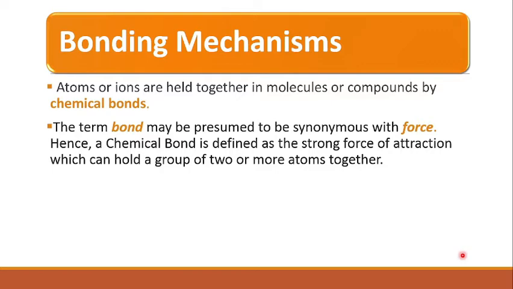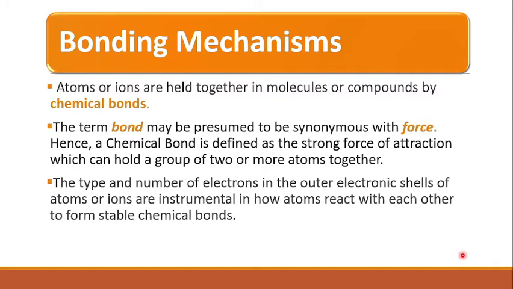Hence, a chemical bond is defined as the strong force of attraction which can hold a group of two or more atoms together. The type and number of electrons in the outer electronic shells of atoms or ions are instrumental in how atoms react with each other to form stable chemical bonds. A single bond binds two atoms, though multiple bonds may also exist between two atoms. For example, carbon can form up to 4 bonds with other atoms. So, two carbons can form a single, double or triple bond between them.